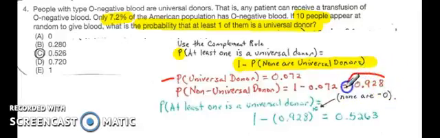That's how I got 0.928. And I want to do this 10 times. So I'm going to go 1 minus 0.928 to the 10th power, because the first one and the second one and the third one and the fourth one, that's why I'm multiplying here. So that's how I got 0.5263.